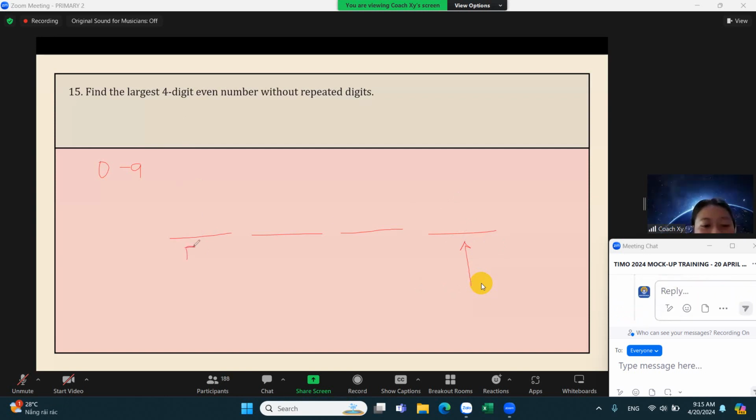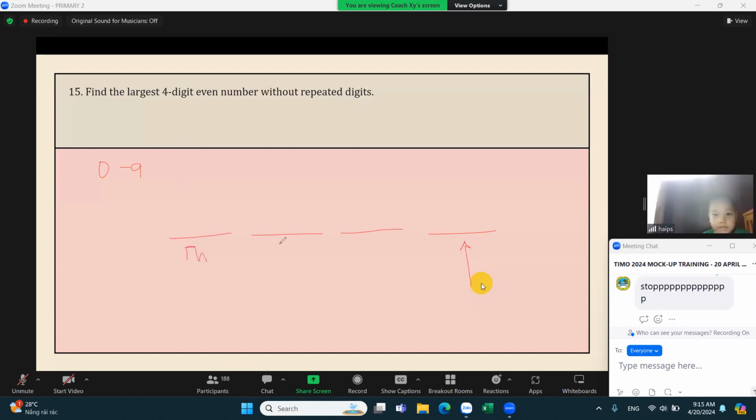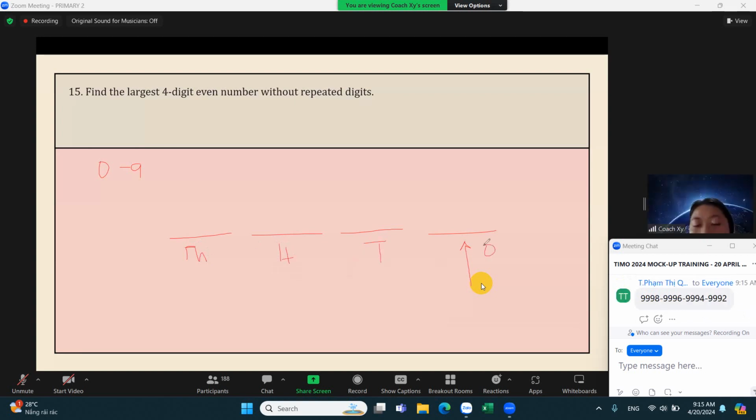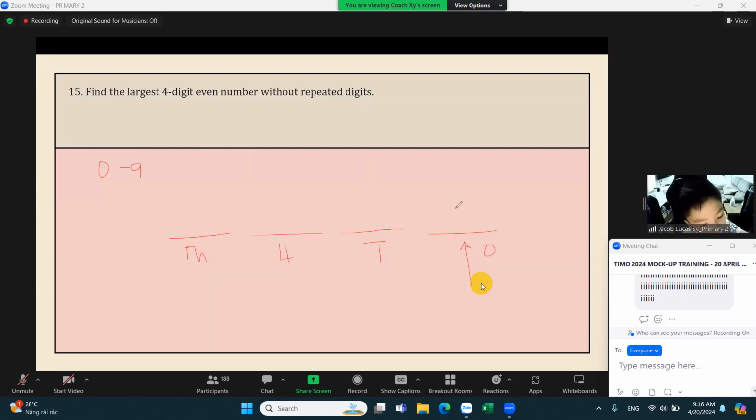So this is the thousands place, hundreds place, tens place, and ones place. What we should do on the ones place to make it even is to put an even number here.